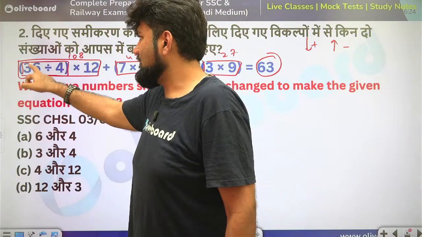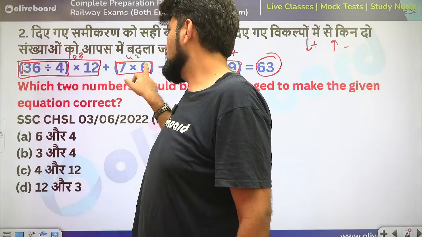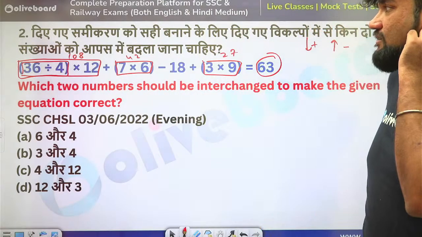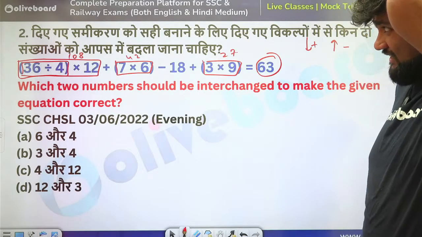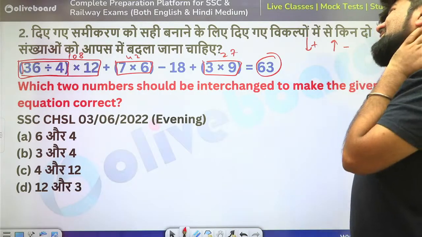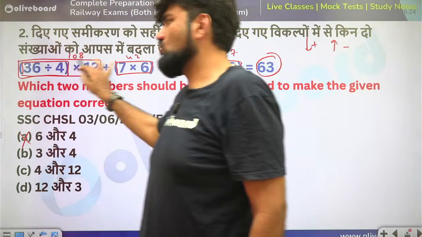So 36 divided by 6 is 6 into 12 is 72. So this will significantly come down. This will also significantly come down, but this will not. Will it benefit me? So 72 plus 28. It's still not going to benefit me. Okay, the reduction is good, but it is not too high.